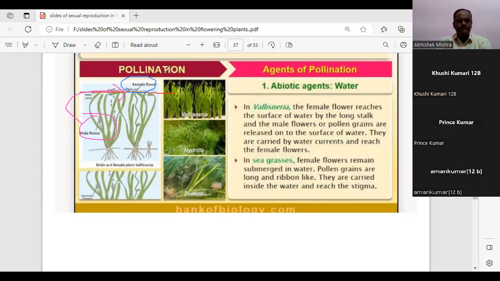Is Vallisneria clear to all? Because these are some of the concepts. With the help of the diagram, it becomes clearer to all of you.